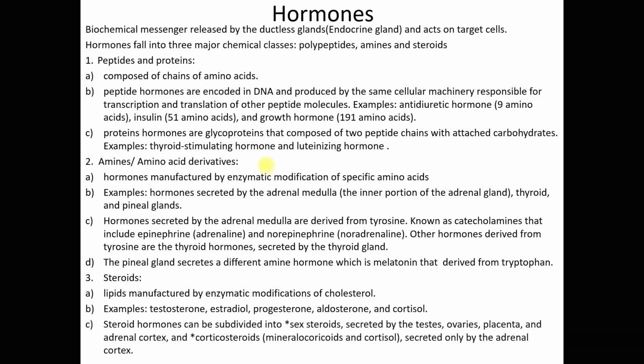Steroid hormones can be further subdivided into sex steroids and corticosteroids. The sex steroid hormones are secreted by the testes, ovaries, placenta, and adrenal cortex. Do not confuse the adrenal cortex with the adrenal medulla. The adrenal medulla secretes amine-type hormones, but the adrenal cortex secretes sex steroids, which are a steroid type of hormone.